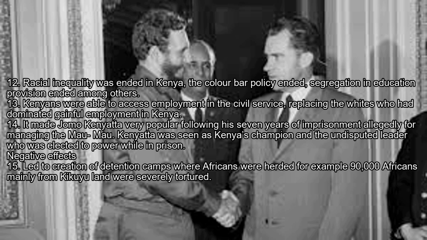Negative effects. 15. Led to creation of detention camps where Africans were herded. For example, 90,000 Africans, mainly from Kikuyu land, were severely tortured. 16. A state of emergency was proclaimed in Kenya on 20th October 1952 by Governor Sir Evelyn. This was monotonous for Kenyans living in the central province where most of the fighting took place. 17. Kenya African Union was banned in 1953 on suspicions of engineering the Mau Mau uprising.